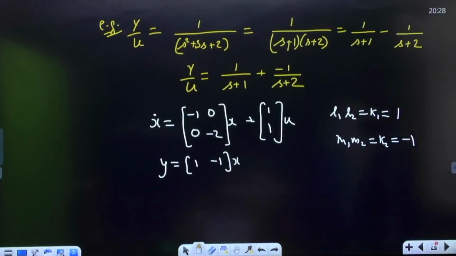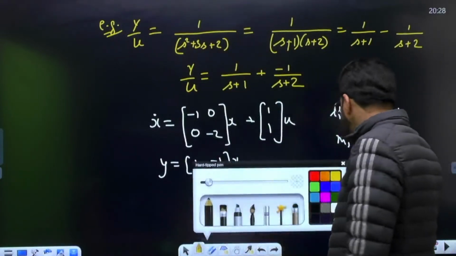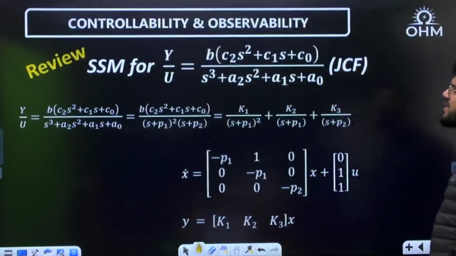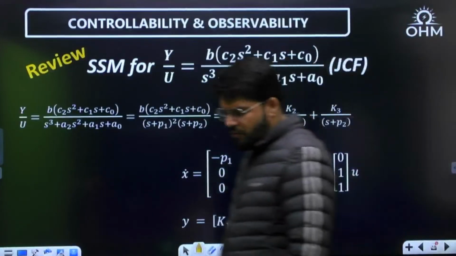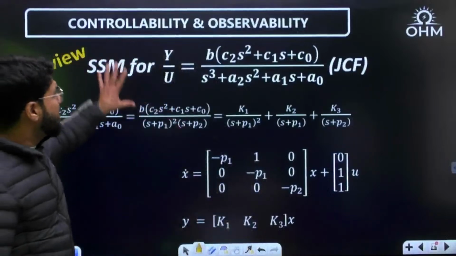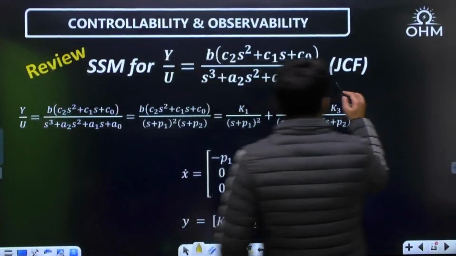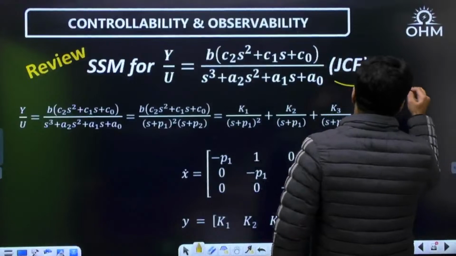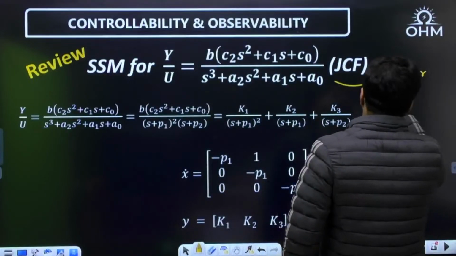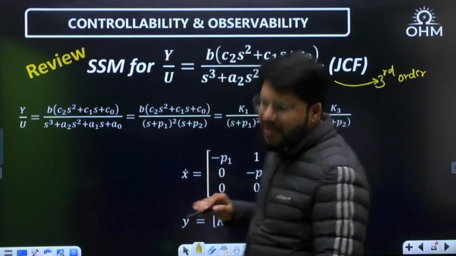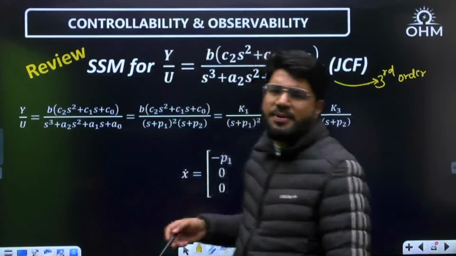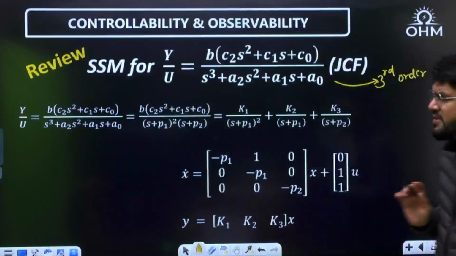Now, what is the JCF form? Similar process. Suppose I again start with a third order example. Let me just explain JCF also, and then I will start the Gilbert's test. Some basic state space models I'm just revising right now.